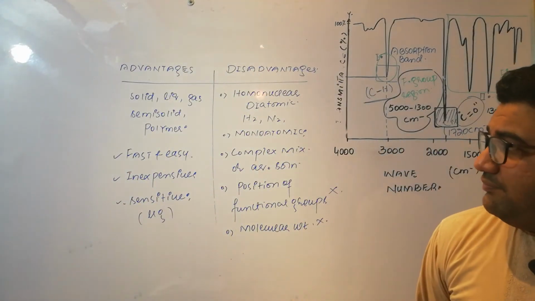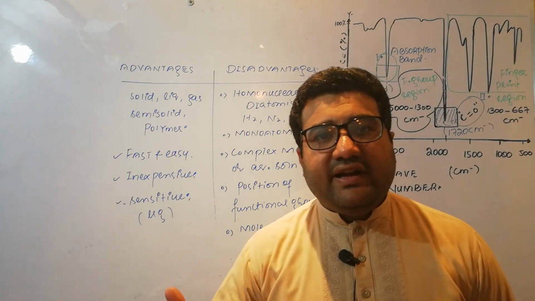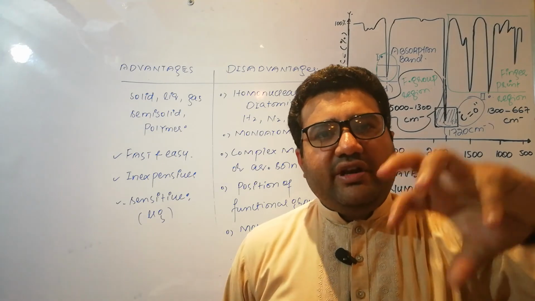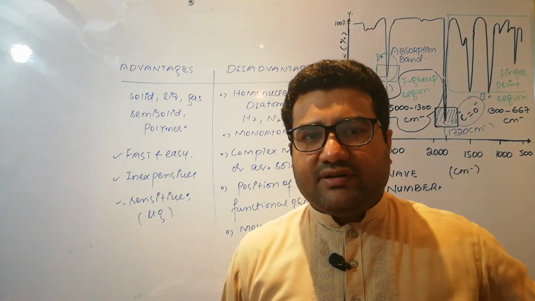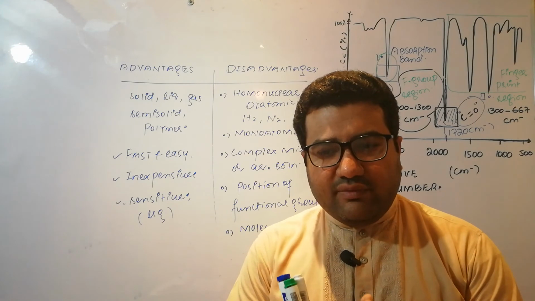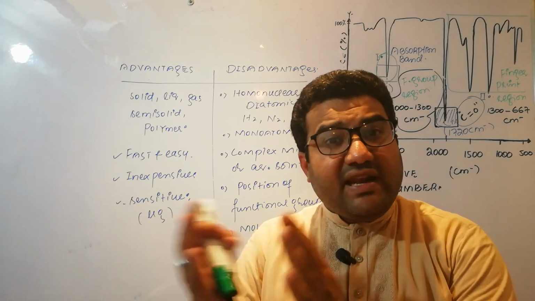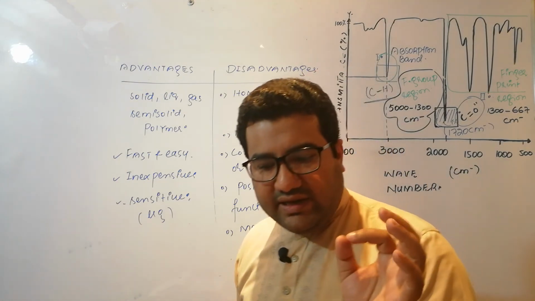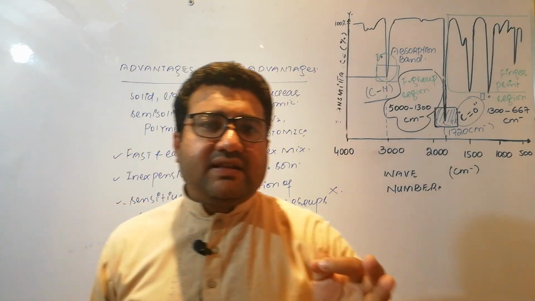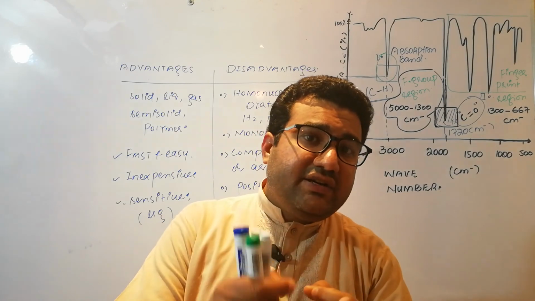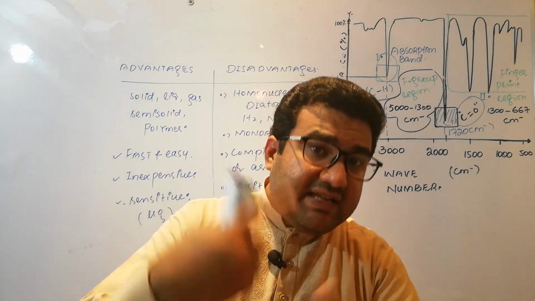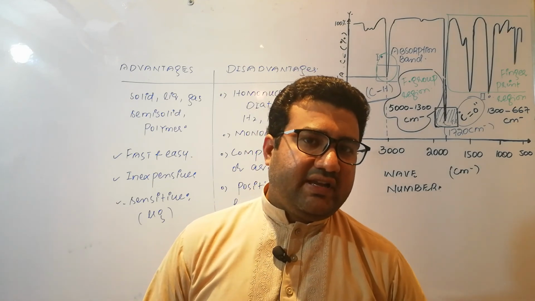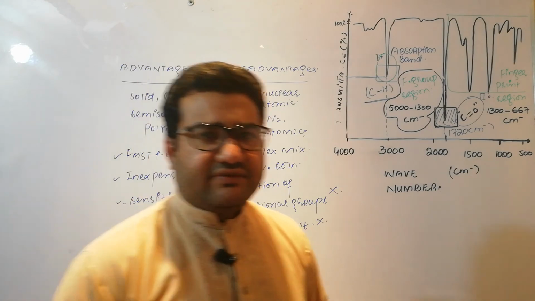IR spectroscopy provides you information about how many types of bonds there are. Like in acetone, there are 3 types of bonds. Only 2 were discussed by using the IR spectrum. But if we talk about the carbon-hydrogen bonds, how many carbon-hydrogen bonds are present in acetone? There are 6. But IR spectroscopy will only tell us the type of bond. It will tell us that acetone has CH type. But how many CH type bonds are present in acetone? This information is not provided by the IR spectroscopy, which is another disadvantage of the IR spectroscopy.